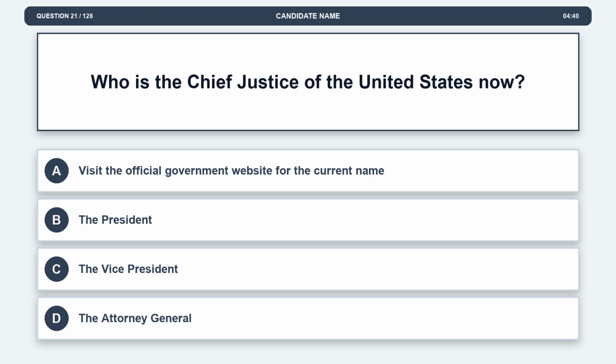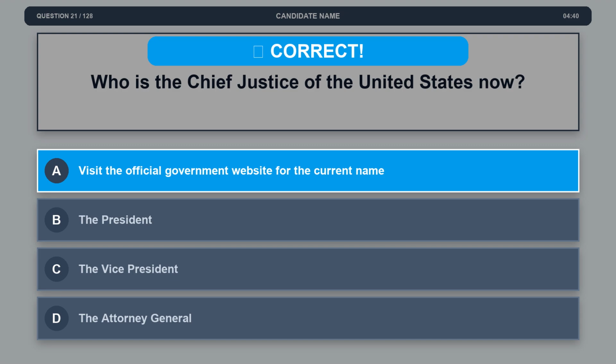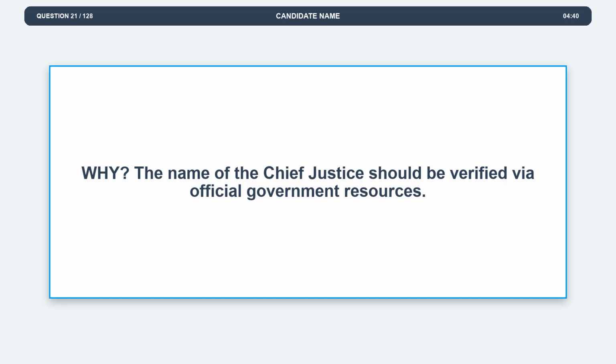Question 21. Who is the Chief Justice of the United States now? Option A. Visit the official government website for the current name. Option B. The President. Option C. The Vice President. Option D. The Attorney General. The correct answer is option A. Visit the official government website for the current name. Explanation. The name of the Chief Justice should be verified via official government resources.